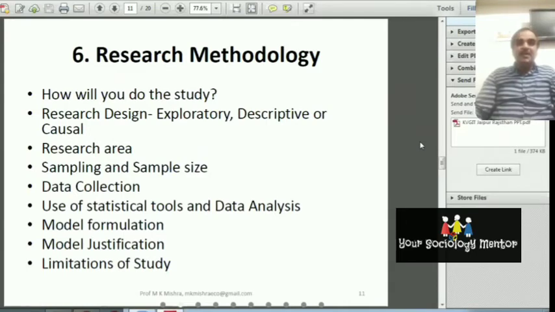Population or universe are the same. The area under investigation is called the population. So sample size is also very important. You have to discuss the sample size. For the determination of sample size, you have to determine the level of significance. What level of significance are you using? When the level of significance decreases, the sample size will increase.